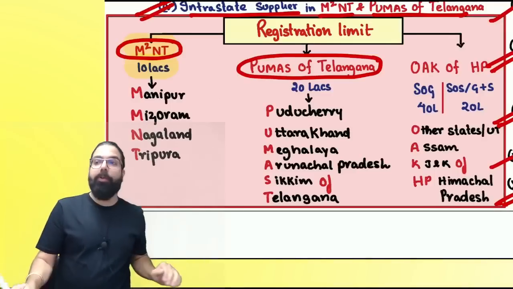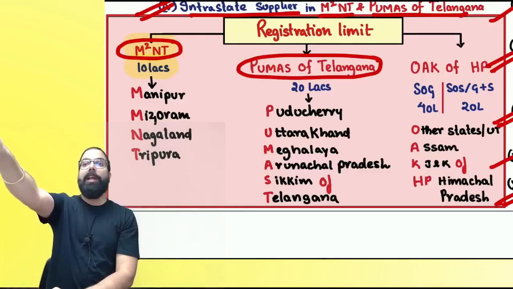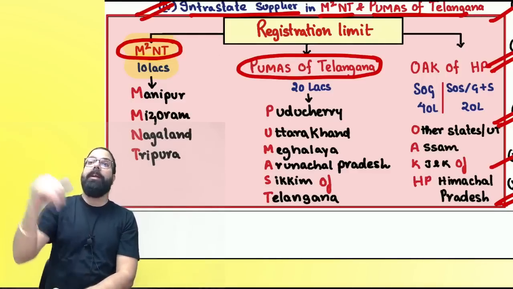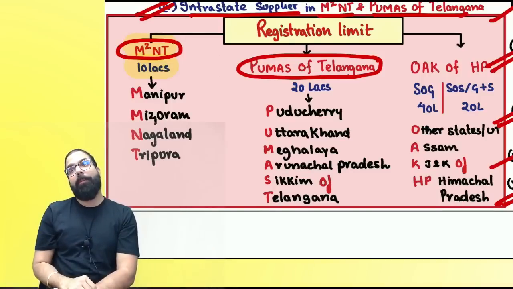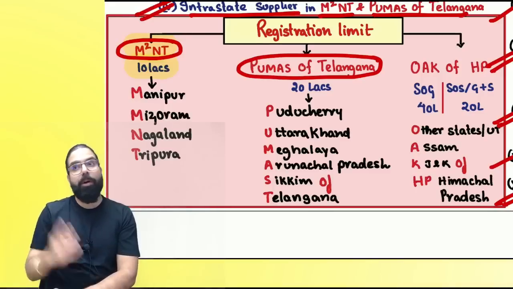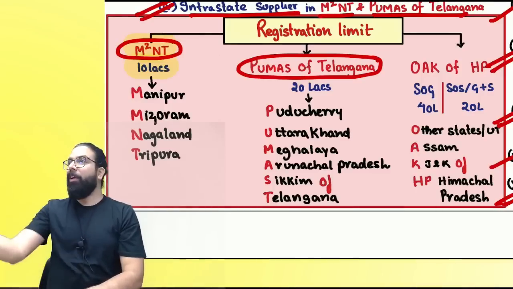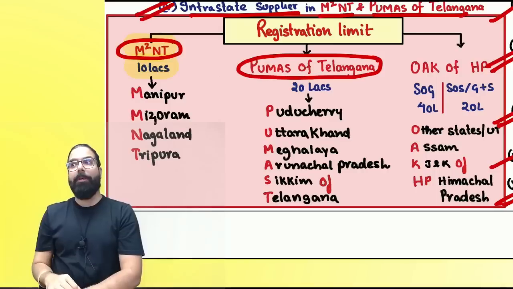So people, listen to me very carefully. Government told the supplier, you are liable for registration at 20 lakh. Then they told M square NT, in the case of these states, 10 lakh. Then they went ahead and told exempted up to 40 lakhs for exclusive suppliers of goods. And then they went ahead and told this 40 lakh limit is not applicable for two kinds of people. Are you guys able to understand? So students might get confused, so what I've done is I've given you the final summary to be remembered for your exam purpose.